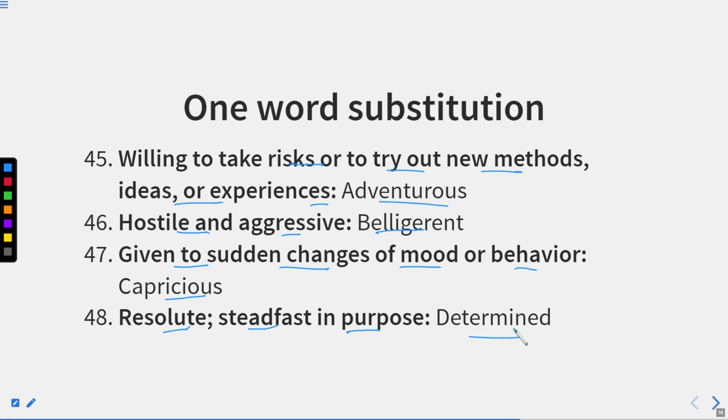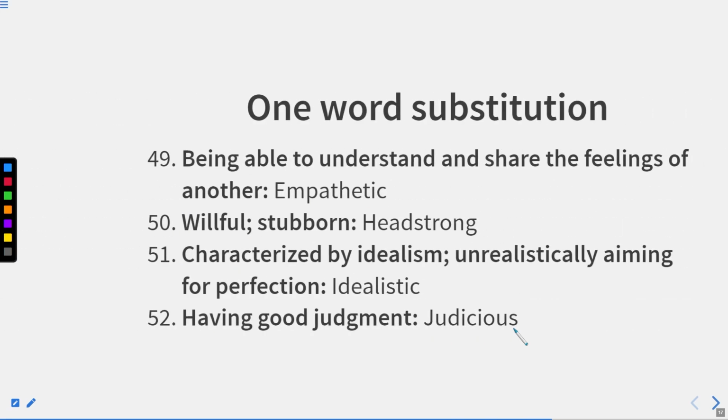It means he's determined and he knows what he wants to do. If he wants to do something, he will give his life to it, he will give his whole heart to it, and he will do the hard work as much as he can just to achieve that particular thing. So he's determined, he's just stern towards that. Now let us move to the next one.